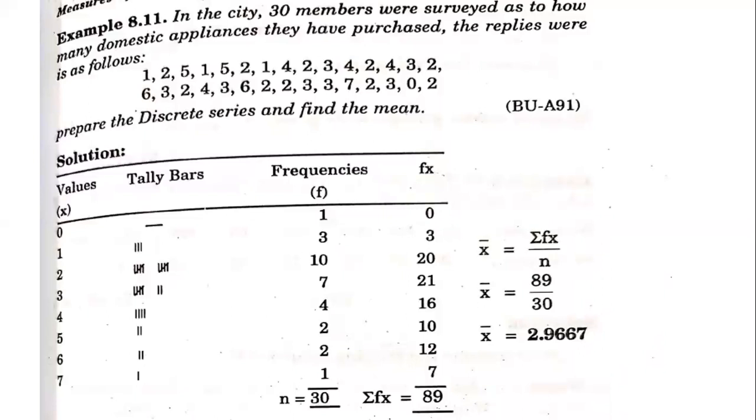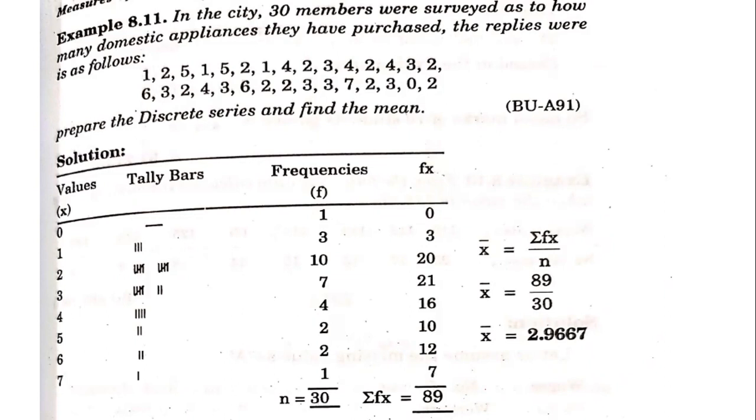Now, one more problem, example 8.11. In the city, 30 members were surveyed as to how many domestic appliances they have purchased. The replies are given below. So these are the data pertaining to how many appliances they are using. Prepare a discrete series and find the mean.